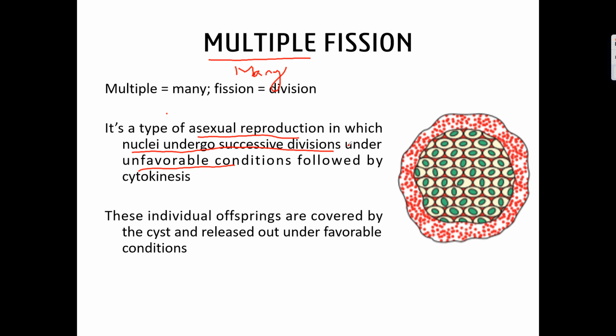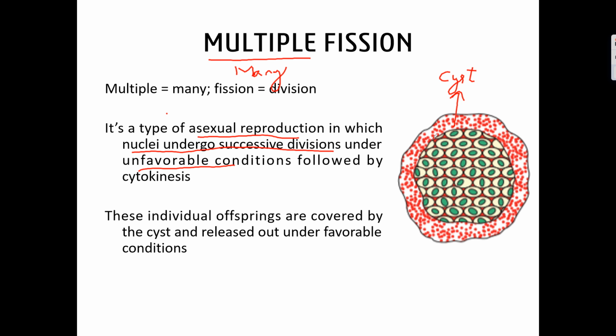Okay, so this red colored thick structure is called a cyst. So under unfavorable conditions, this organism will develop a thick covering. It is called a cyst, and inside the cells, the nuclei will keep on dividing. Okay.